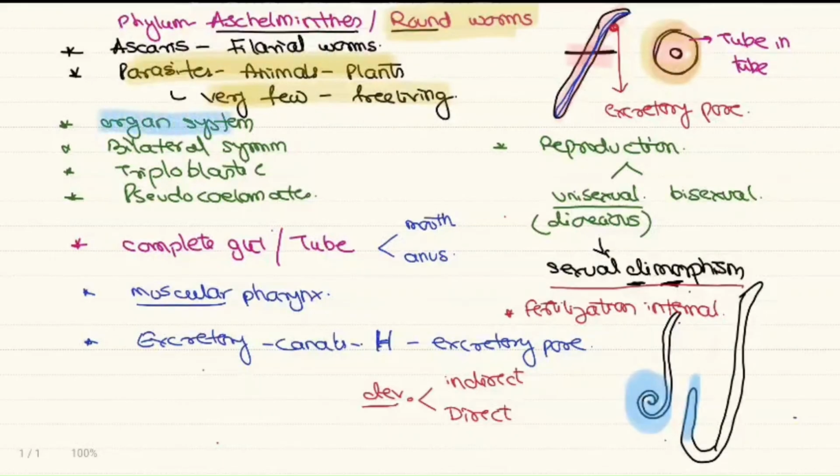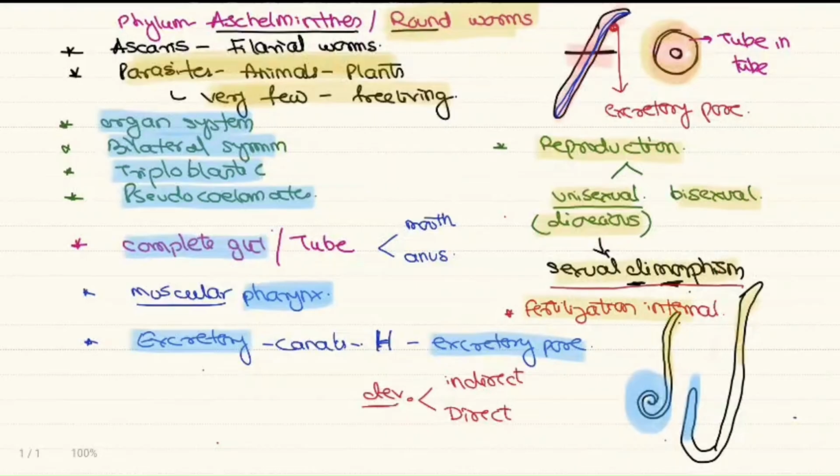The basic characters: organ system, bilateral symmetry, triploblastic, and pseudocoelomates. Complete gut is present. Special property: a muscular pharynx is there. Excretory canals with excretory pore are seen. Reproduction, both unisexuals and bisexuals, we call them dioecious and monoecious. Sexual dimorphism, male and female appear differently. Fertilization, mostly internal. Development may be direct or indirect. So this is very briefly about the phylum Aschelminthes.